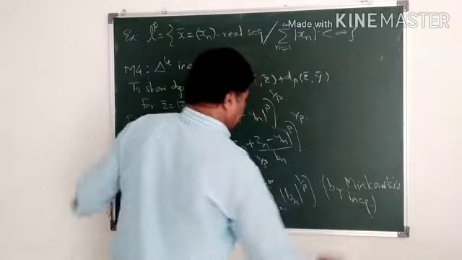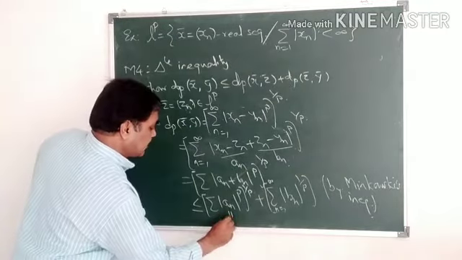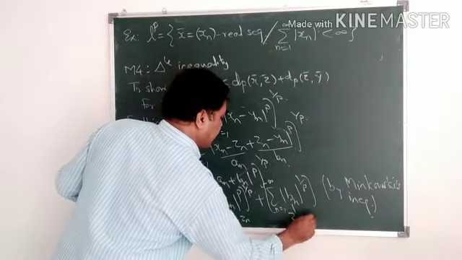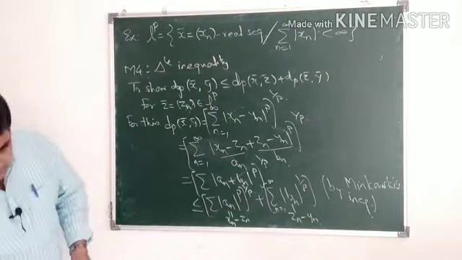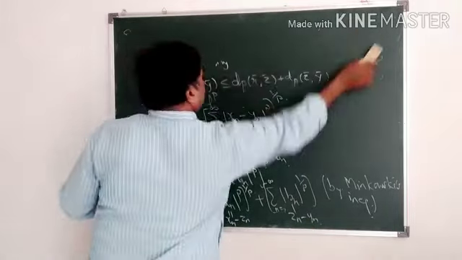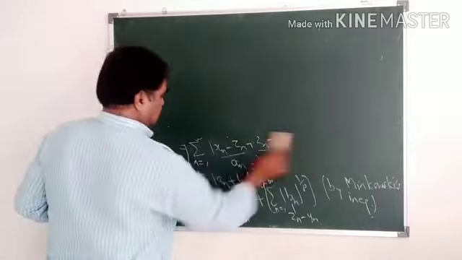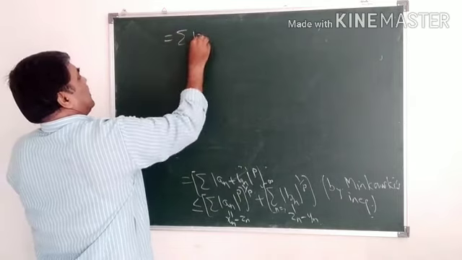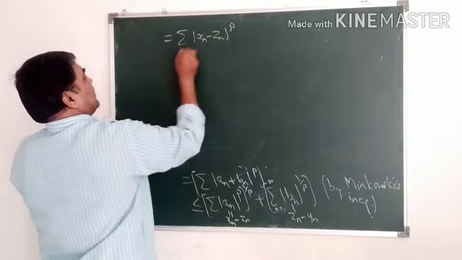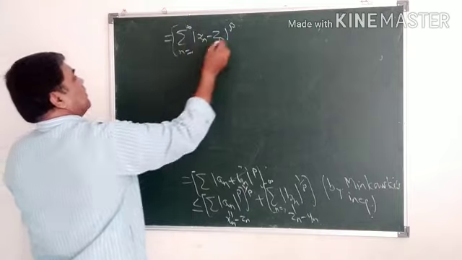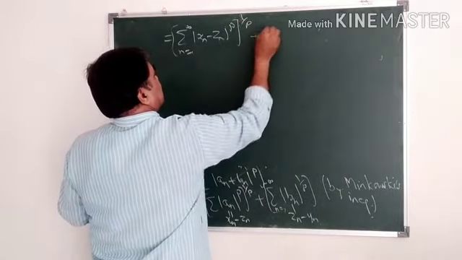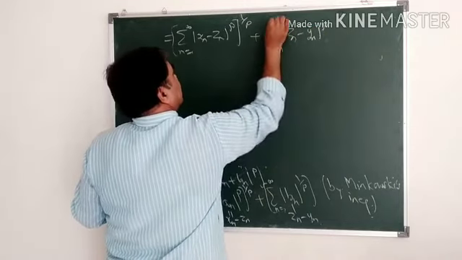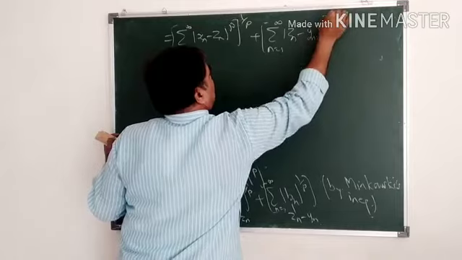Again substituting an equal to xn minus zn, bn equal to zn minus yn, I can write this as the summation of mod xn minus zn to the power p, n equal to 1 to infinity, whole thing raised to 1 by p, plus the summation of mod zn minus yn to the power p, n equal to 1 to infinity, whole thing raised to 1 by p.